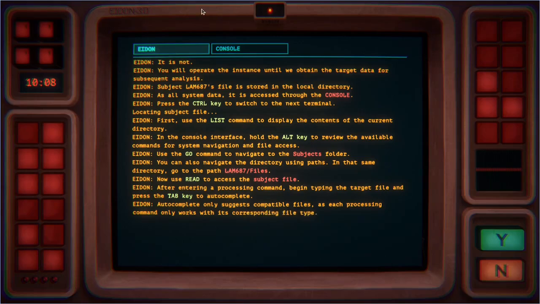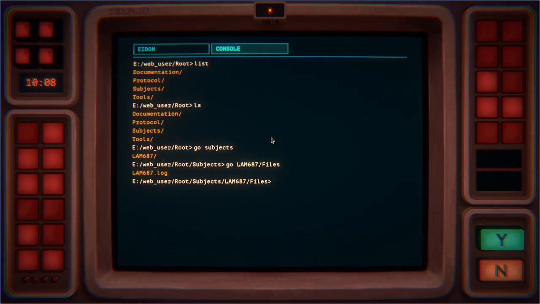Now it's telling us about the tab thing. It wants us to use read to read the subject file. And then, yeah, so tab is autocomplete. Autocomplete only suggests compatible files, as each processing command only works with its corresponding file type. So you can't use autocomplete and get all of the file types that don't apply to the executable you're trying to run. Anyway, so we want to read.